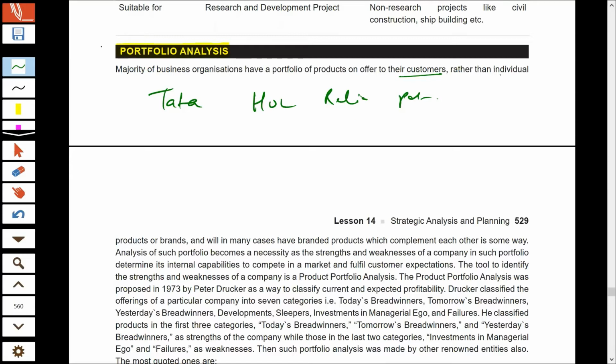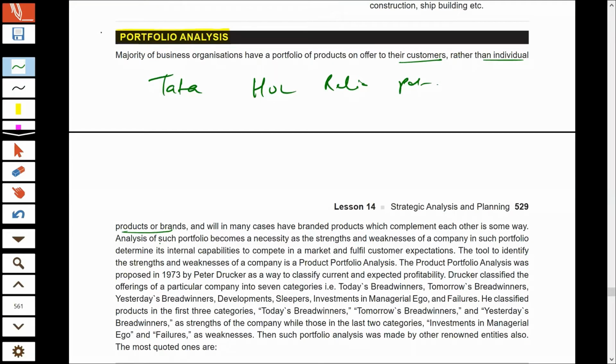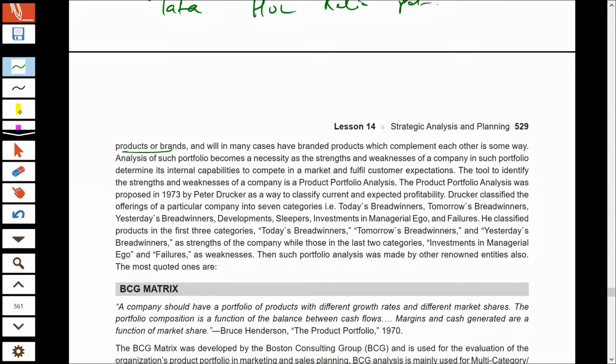They are not offering a single or an individual product in the market, but they have a group of products and services. They are operating in multiple businesses, and thereby they are known as conglomerates. And whenever the organization has such a portfolio, they should analyze this portfolio to understand which products or businesses are performing up to the mark and which are not giving enough profits. By this, they can understand which products are acting as their strength and which as their weakness. They can determine whether the company's portfolio has the capability to satisfy the market or customers' expectations.